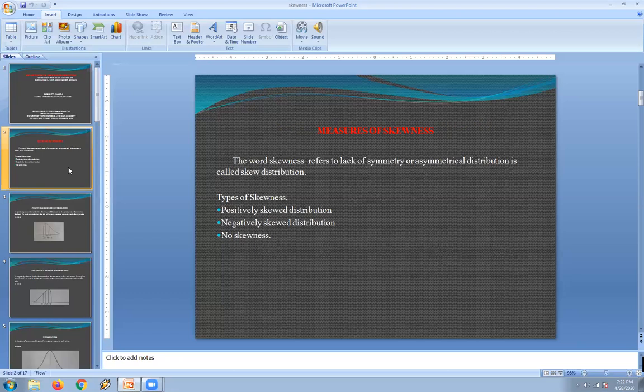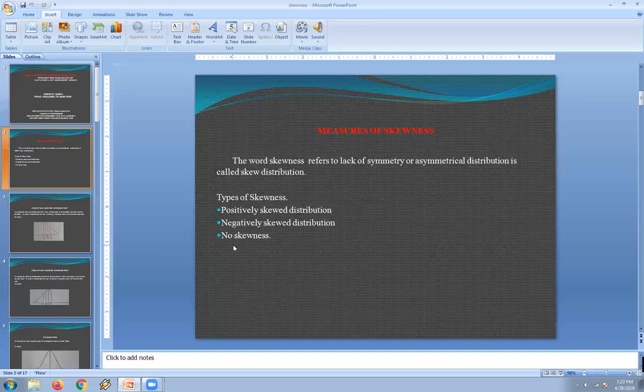In a frequency distribution, the spread of the values may be symmetrical around the center. If the values are not distributed symmetrically around the center, then such a distribution is said to be skewed. So skewness means asymmetry or non-symmetry. It is nothing but the lack of symmetry. Skewness is the lack of symmetrical distribution, or asymmetrical distribution from the central point.